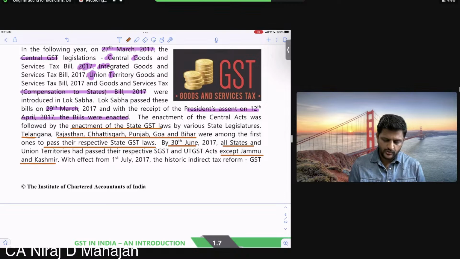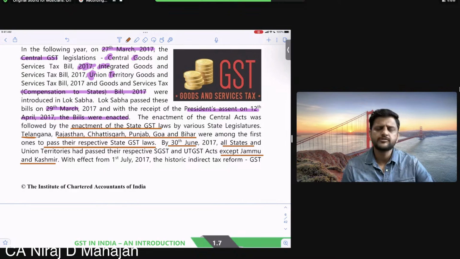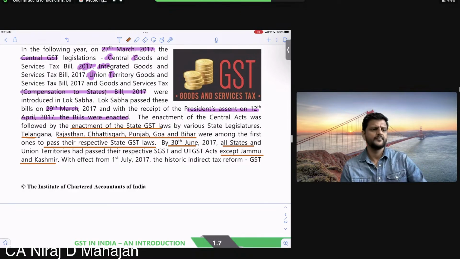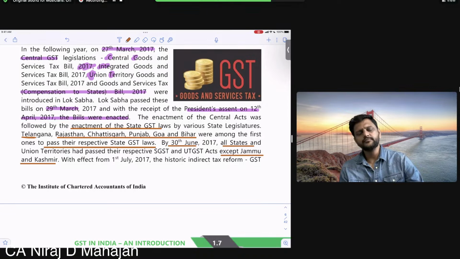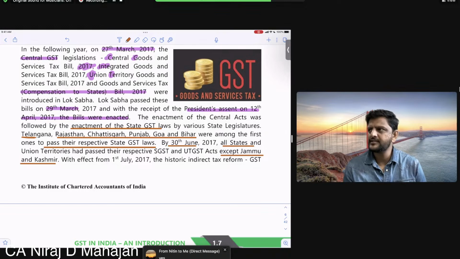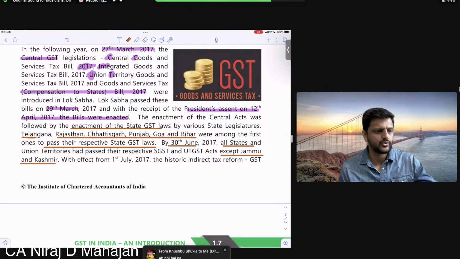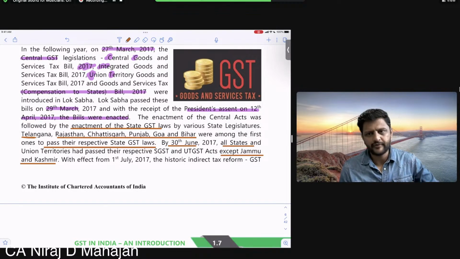At that moment, bacho, as on 30th June 2017, was J&K still special state? Yes, no? Correct, no? Everybody? It was still a special state. Later on, it was revoked from that stature. And basically, just simple example, those states which had Congress, obviously right now we don't have, obviously, but those states which had Congress rules, they were in a way implemented a little bit at the end. But even they did not have any option because the entire country was making the changes.